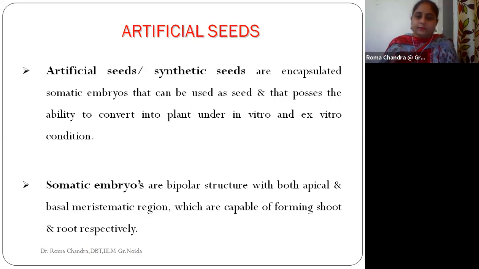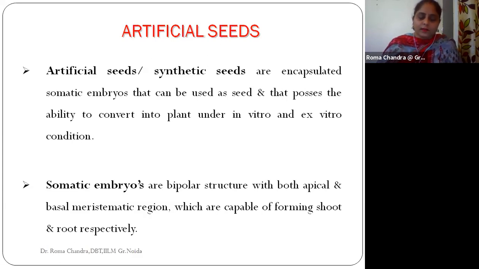But it has the ability to be converted into a plant in the same manner as a normal seed grows. This process can take place in vitro as well as ex vitro, so under both conditions we can go for the production of artificial seeds.